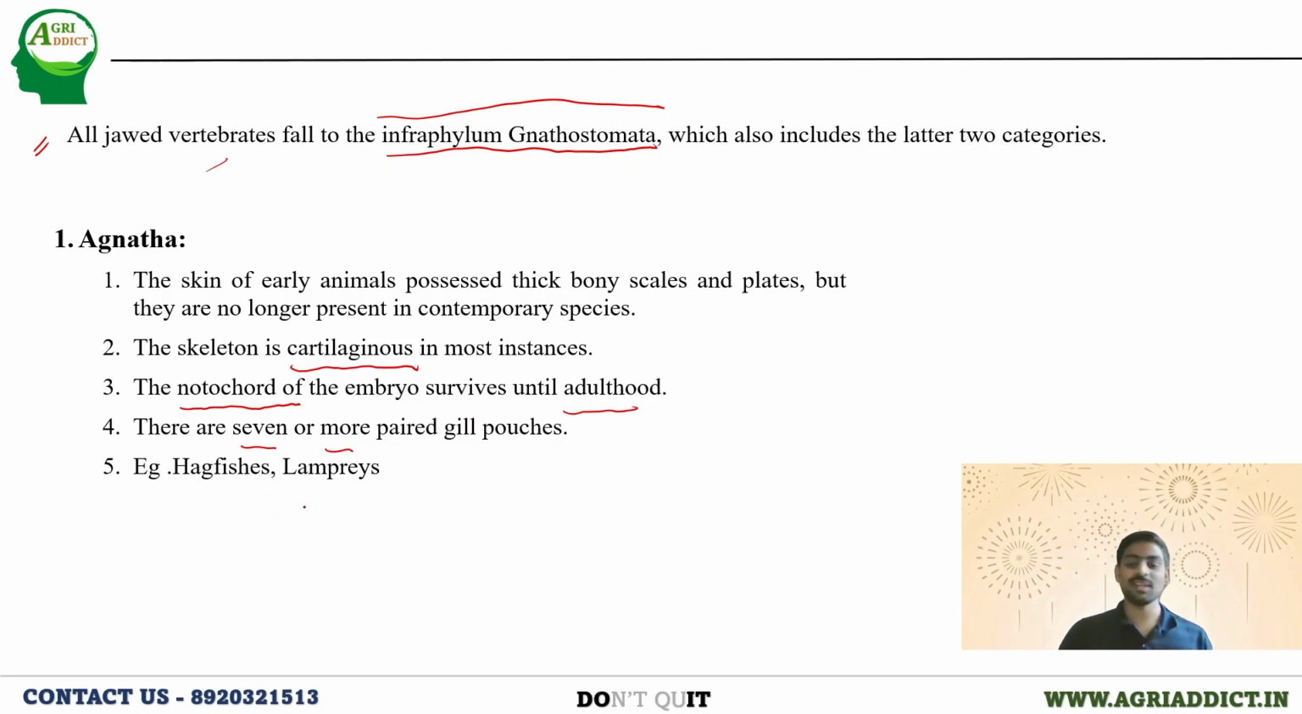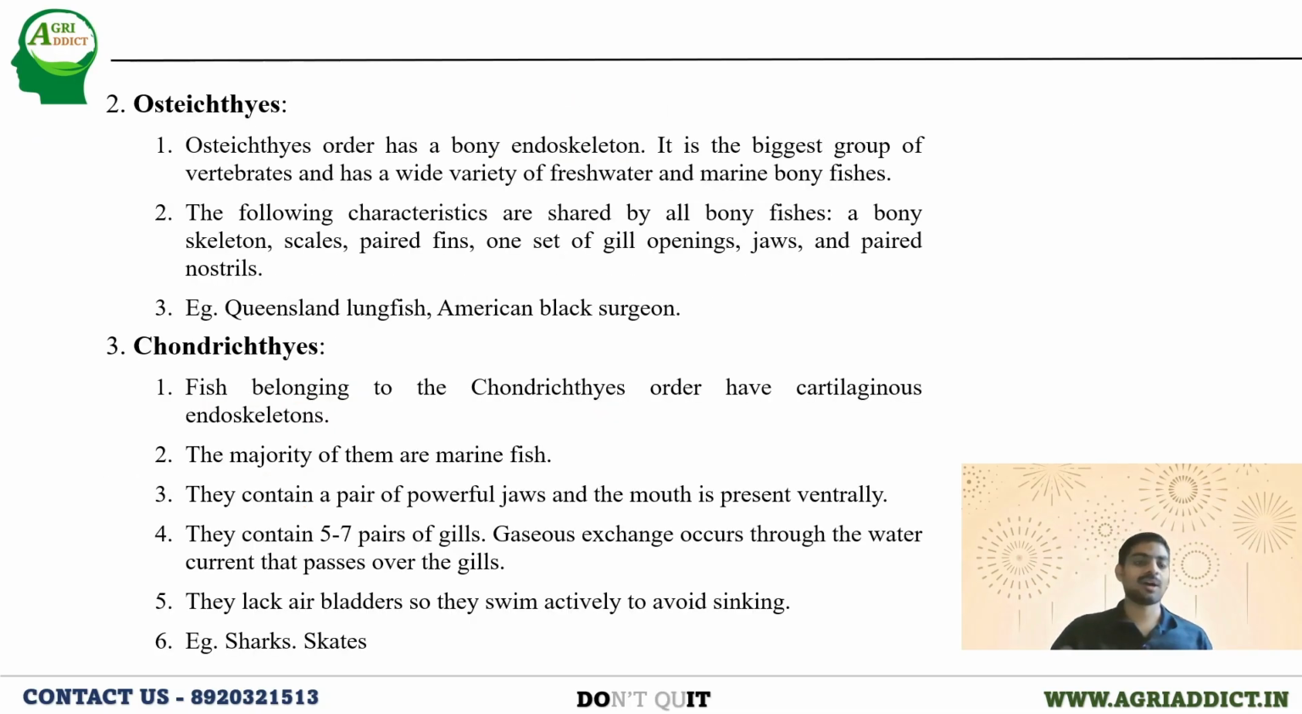Examples are our hagfish and the lampreys. And about the ostrich, they're coming under the bony endoskeleton. Okay, this particular order has bony endoskeleton fishes. It is the biggest group of the vertebrates, and the species coming under this will be distributed in the freshwater as well as the marine bony fishes.